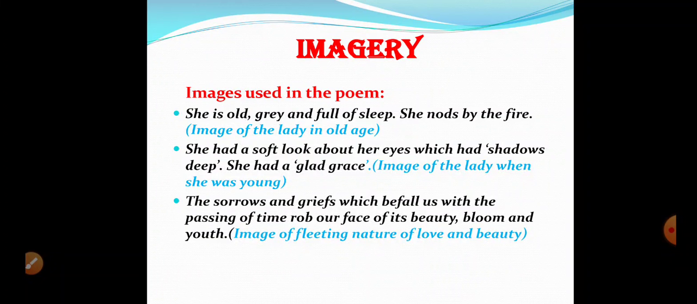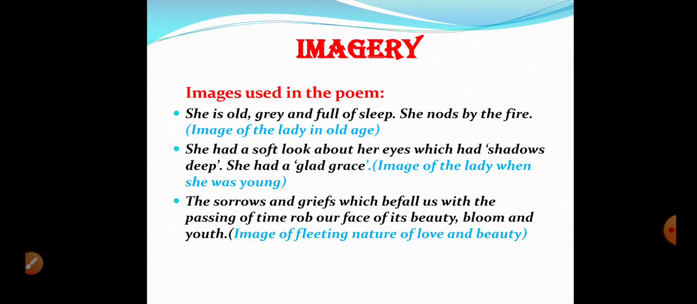We will simply talk about the images that are used in the poem under discussion, "When You Are Old." In this poem, three peculiar images have been developed. The first one is the image of the lady in old age. How would the poet's beloved look when she would be old? The poet imagines and tells her that when she is old, grey, and full of sleep, she nods by the fire. So, this is the image of the lady in old age.